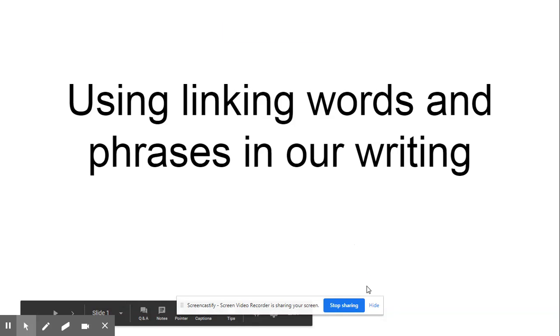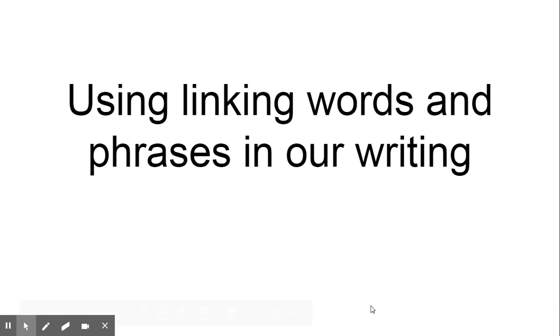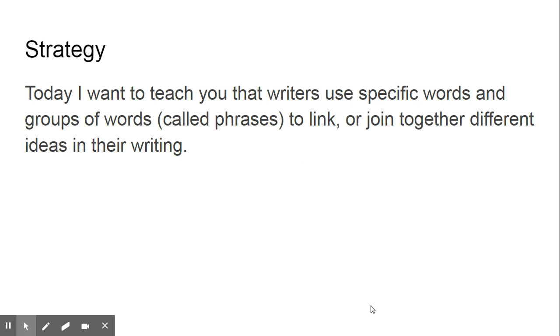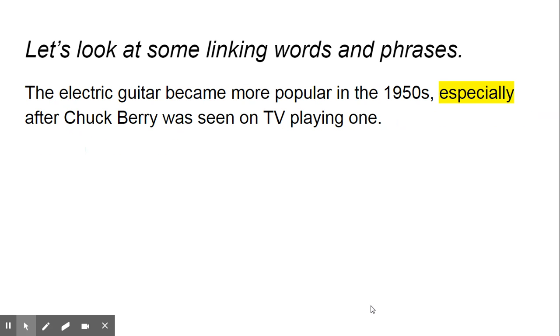Hello, writers. Today, I want to teach you how to use linking words and phrases in our writing. Writers use specific words and groups of words, and a group of words is called a phrase, to link or join together different ideas in their writing. Let's take a look at this in an informational text all about electric guitars.